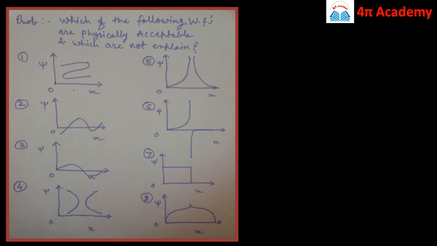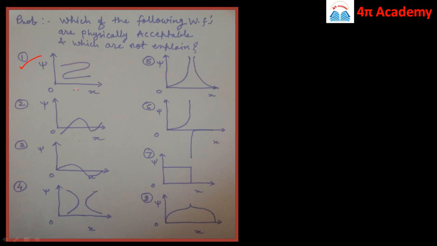Here there are a whole lot of options given to you, which are graphical representations of the wave function plotted against a one-dimensional coordinate, that is the x coordinate, and you have been asked whether the wave function is acceptable or not.